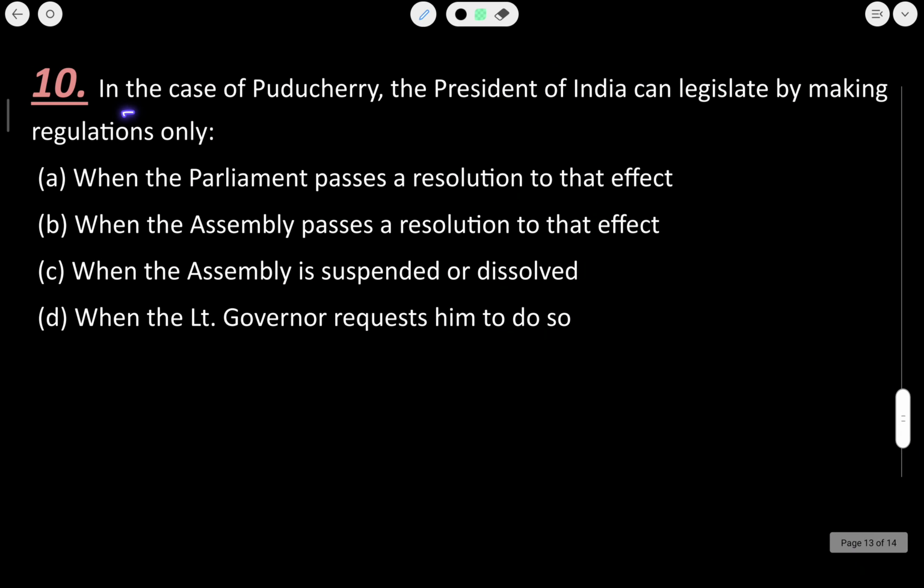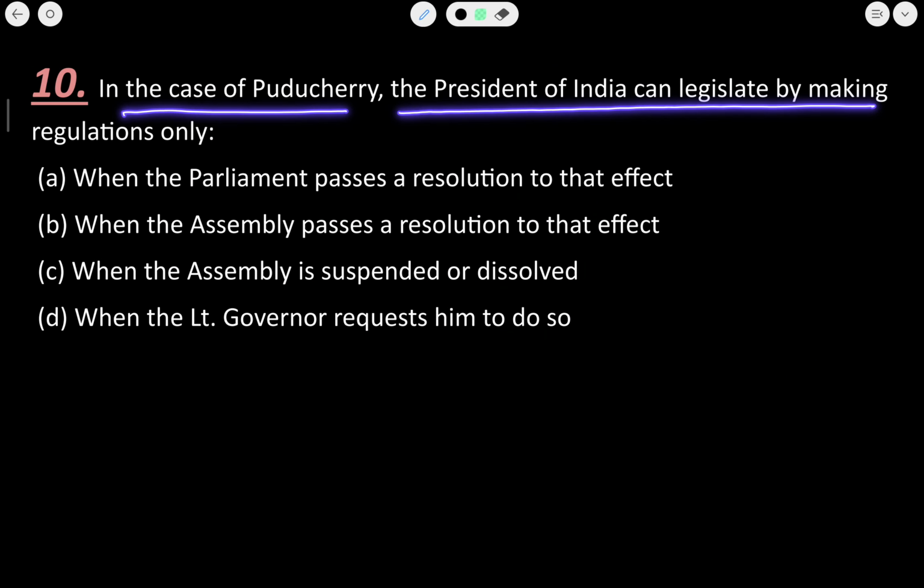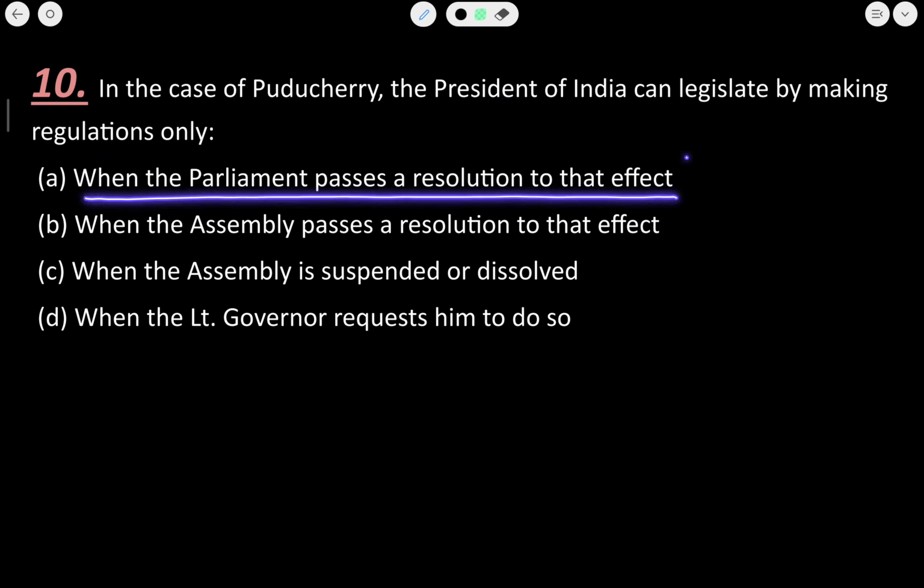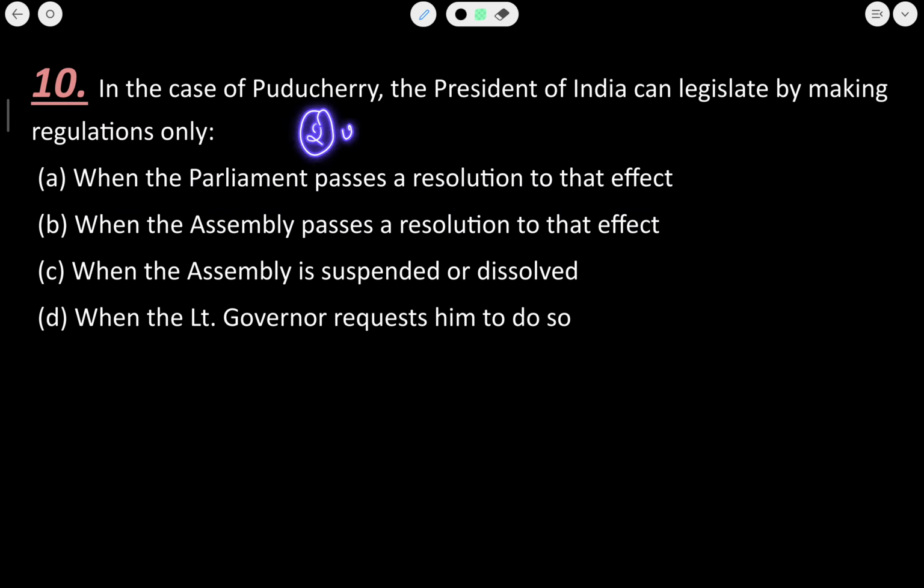Next is, in case of Puducherry, the President of India can legislate by making regulations only when the parliament passes a resolution. No, I already told you that there are two union territories which have a state legislative assembly of their own. First one is Delhi and second one is Puducherry.